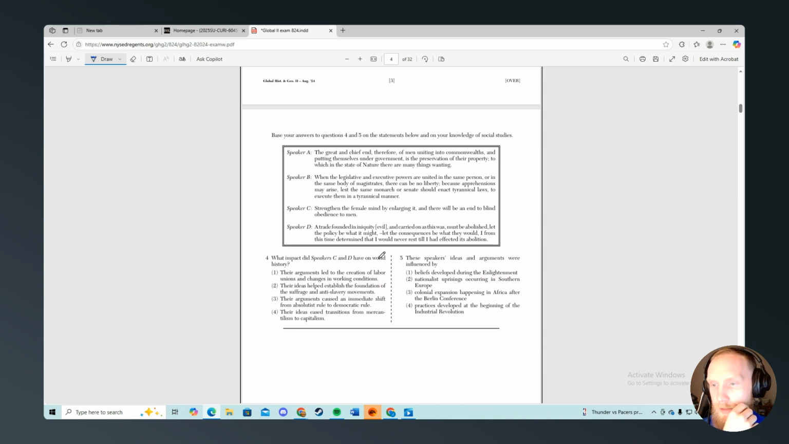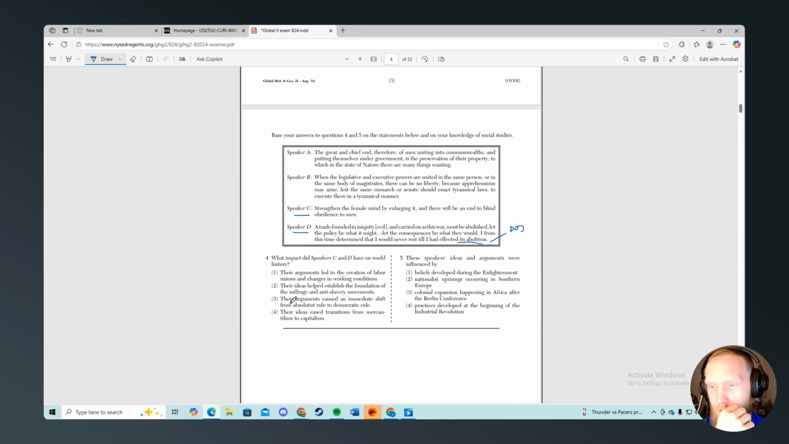Number 4, what impact did speakers C and D have on world history? C and D. Strengthen the female mind by enlarging it, and there will be an end to blind obedience to men. Okay, so that's very feminine. A trade founded in iniquity was carried out and abolished. Let this policy be what it might, let the consequences be what they would, I from this determination would never rest until I effected its abolition. Okay. I'm going to guess that we're talking about abolishing laws against women.